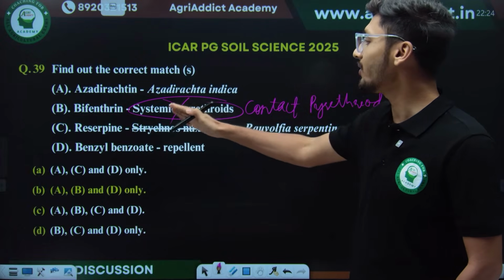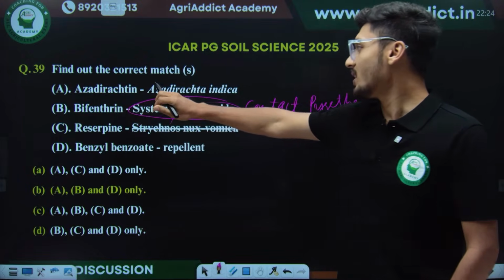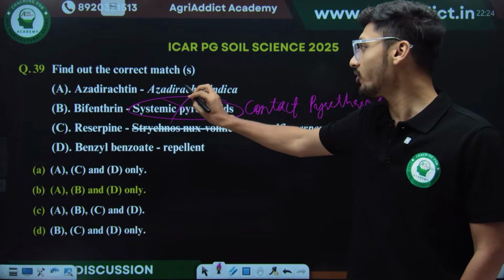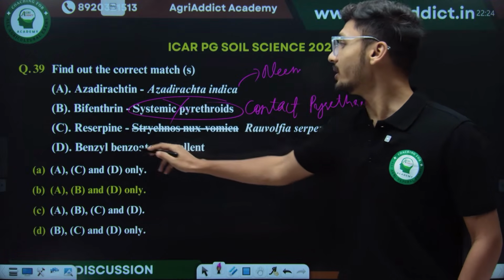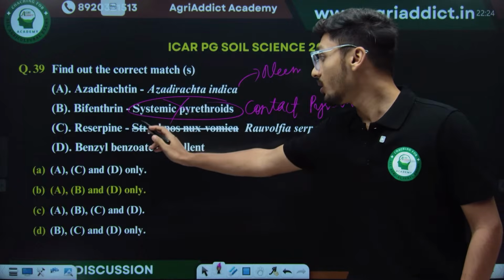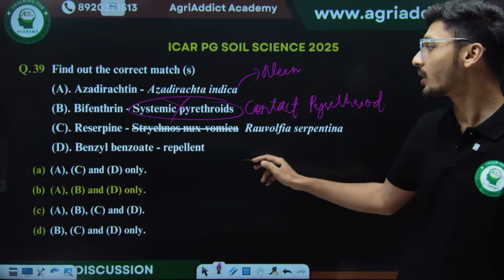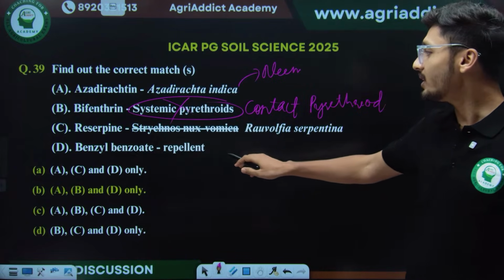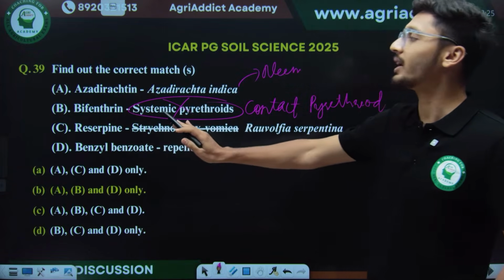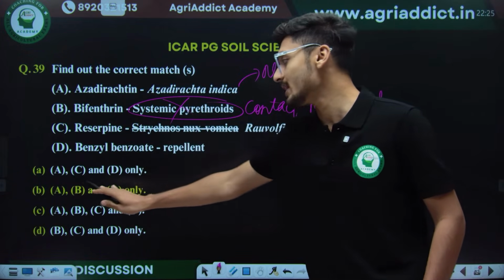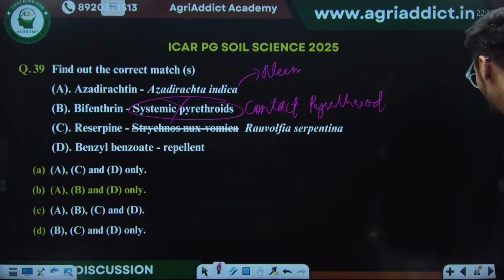Then azadirachtin, yes, it is definitely derived from Azadirachta indica, the Indian neem. Then reserpine is not derived from Strychnos nux-vomica, it is derived from Rauwolfia serpentina. Then benzyl benzoate is a repellent. So the correct answer should be A and D, but the answer given by NTA was A, B and D, which I am completely denying. So A and D will be the correct answer for this.